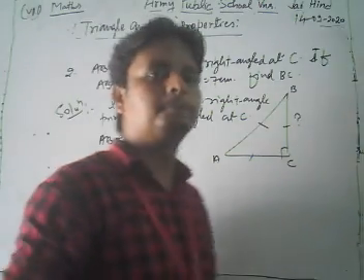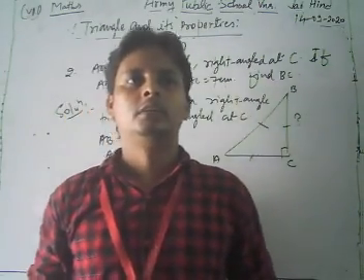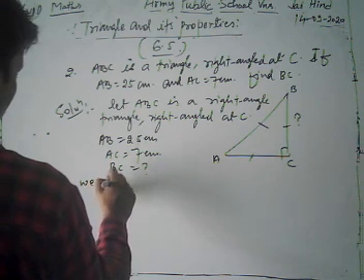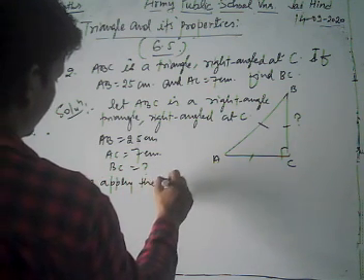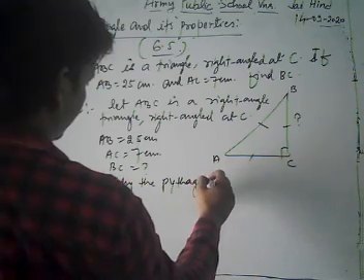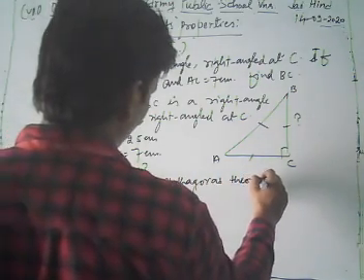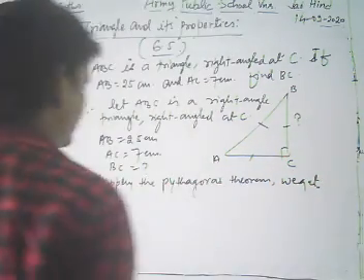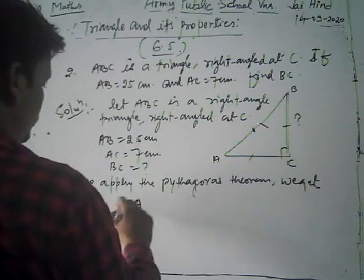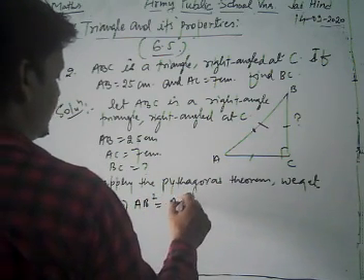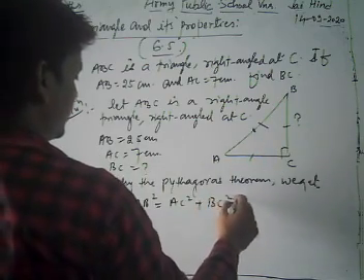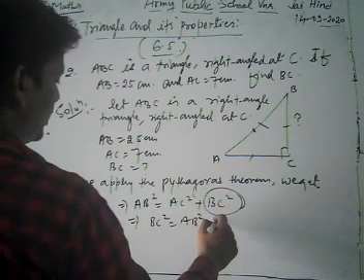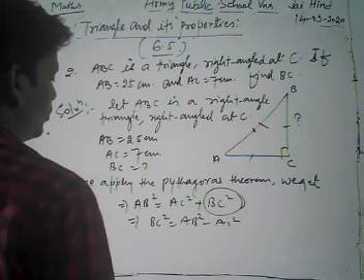Dear student, again for this question we apply the Pythagoras theorem. If we apply the Pythagoras theorem, then we know AB square is equal to AC square plus BC square. Now we find the side BC, so we write BC square is equal to what? AB square minus AC square. Now we put the values of AB and AC.